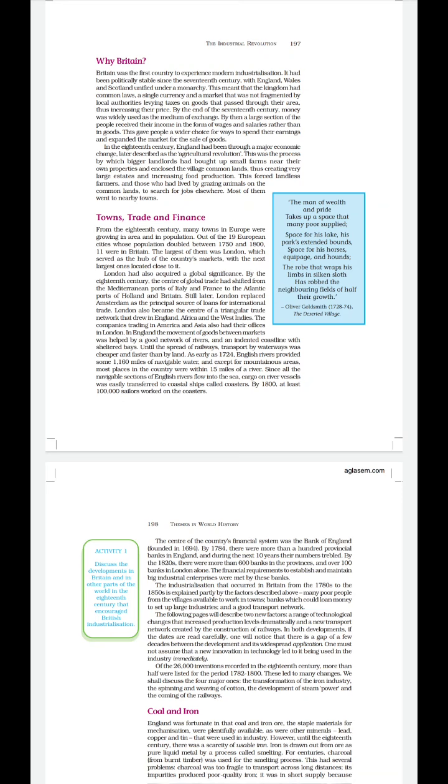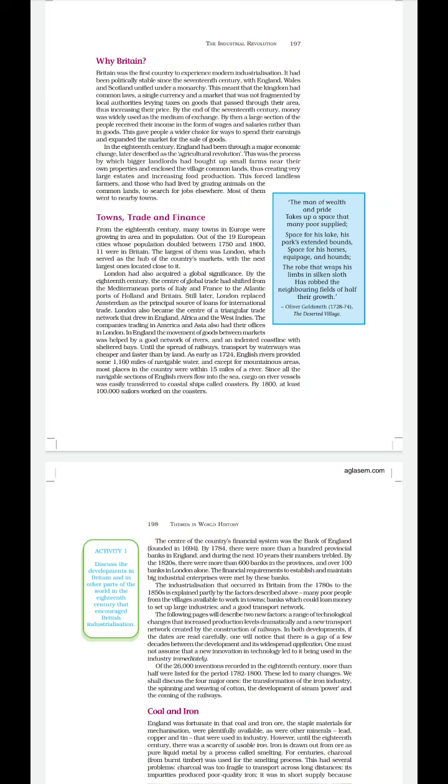Clear? So transportation was done through waterways, and in 1724 English rivers provided 1160 miles of navigable water for the carrying of goods. Later, it was developed so that goods were carried over far distances.